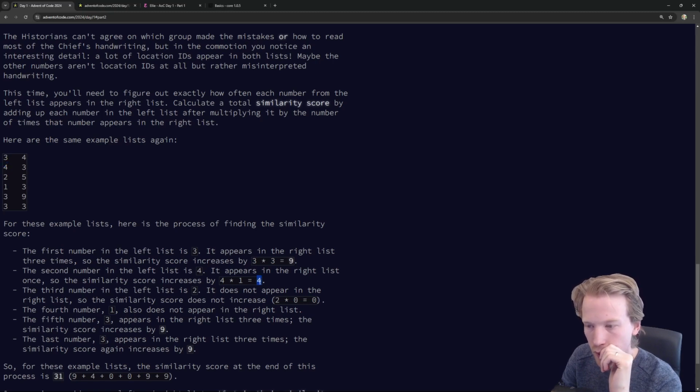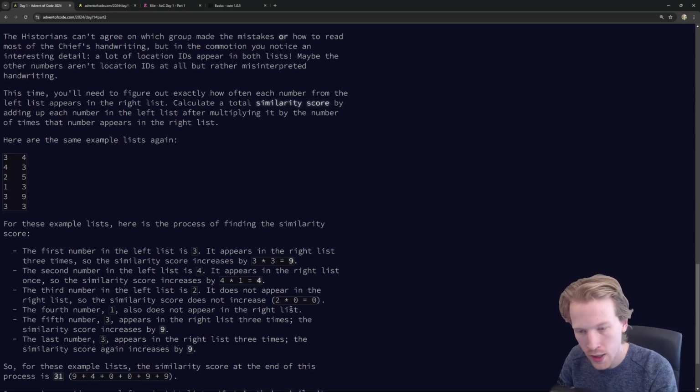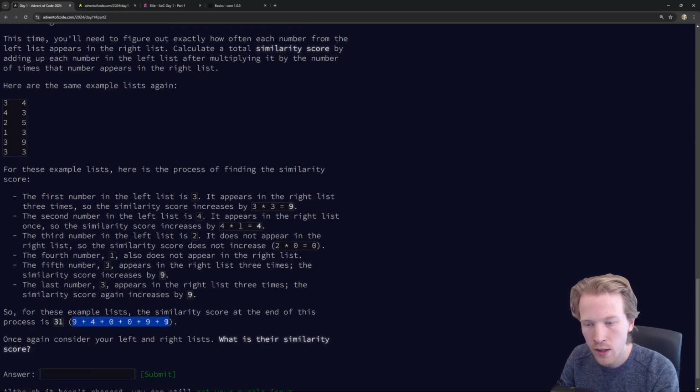It appears once, right? So we get 4 times 1. 2 doesn't appear at all in the left list. Because it doesn't appear at all in the right list, we're just going to get a value of 0. And the fourth number, 1, also does not appear in the right list. So that's 0. 3, again, we're going to do 9, 9. So when we add up all those numbers for our puzzle input, we're going to get 31.